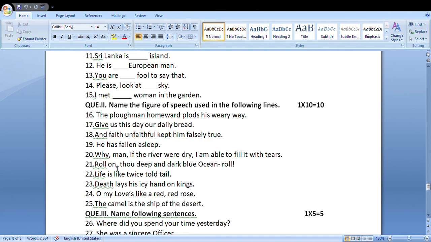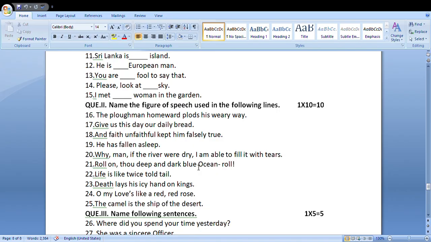We address it as a human being. Here, in this figure of speech, the poet speaks to the sea. Roll on, thou deep and dark blue ocean, roll. The writer, the poet, the speaker addresses the blue ocean. He treats it as a human being.